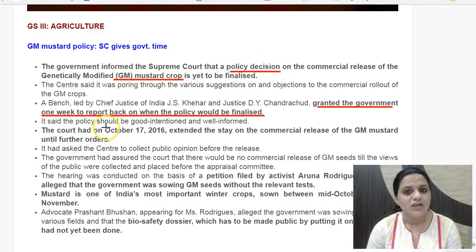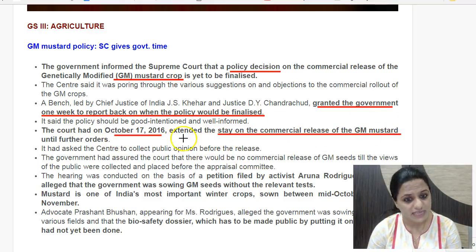The court had in October 2016 put a stay. Already there was a stay on commercial release of GM mustard, and that was extended until further orders. So there is a stay on commercial release of GM mustard. The government has to give its final policy, so the government arguments would also come forth. The petitioner alleges that the government is sowing GM mustard without relevant tests.